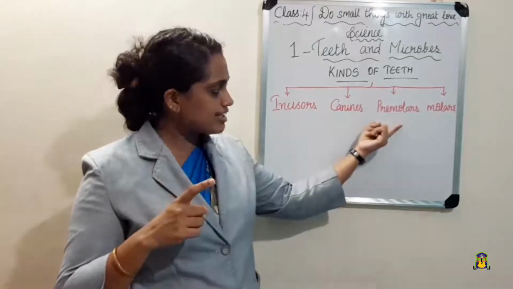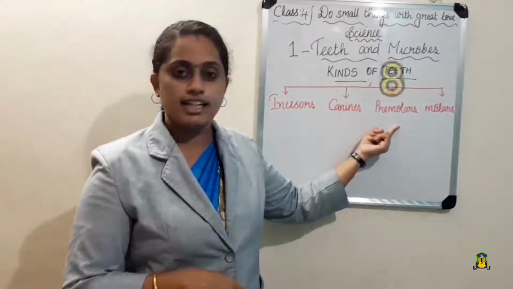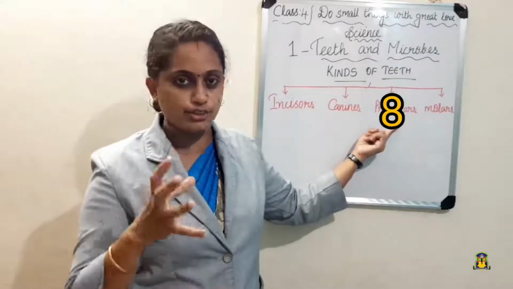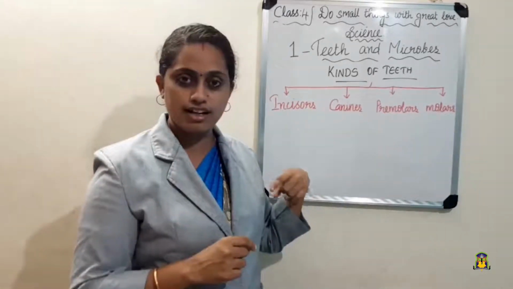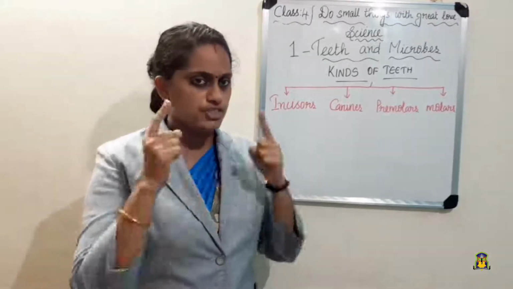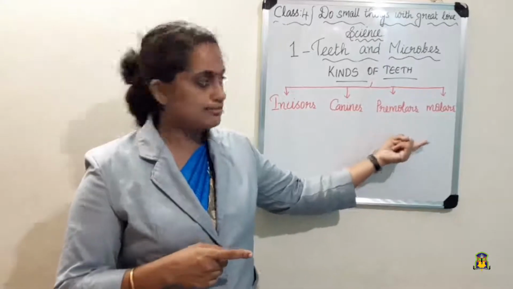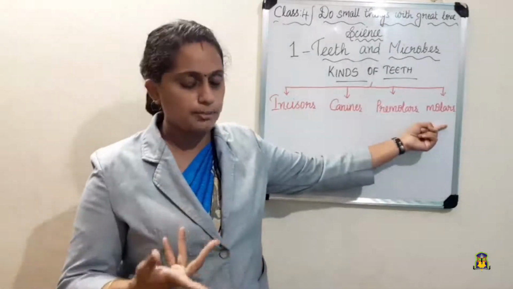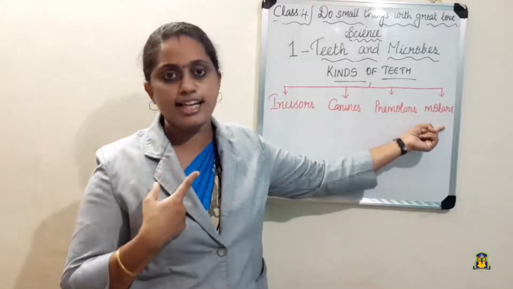Very good. Now the next one we have is the premolars. How many premolars are there? Yes, for the permanent teeth of a grown-up adult, out of the 32, 8 premolars are there, 4 in the upper jaw, 4 in the lower jaw, just next to the canines. Then we have the molars. How many molars are there? 12, 6 in the upper jaw, 6 in the lower jaw.